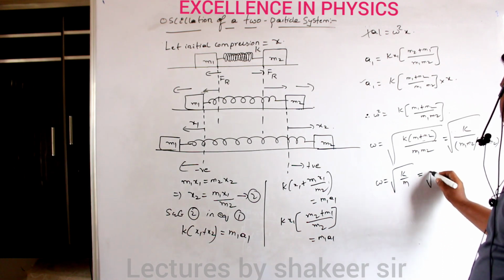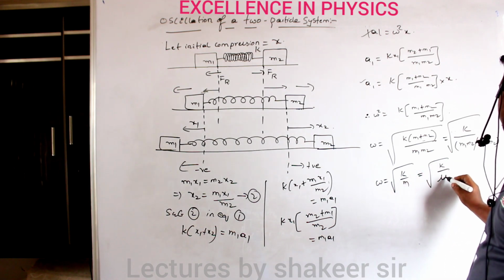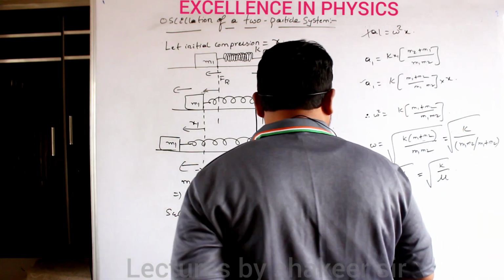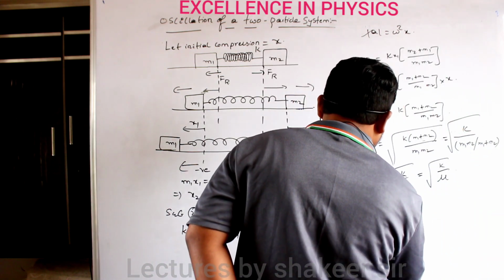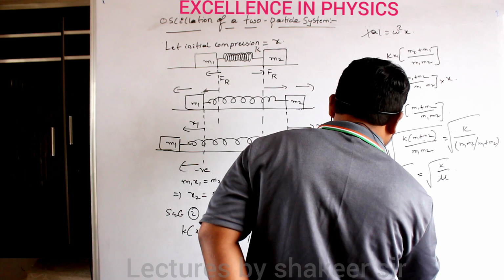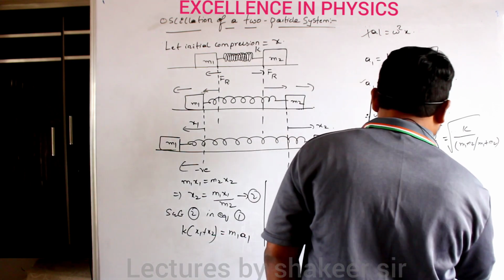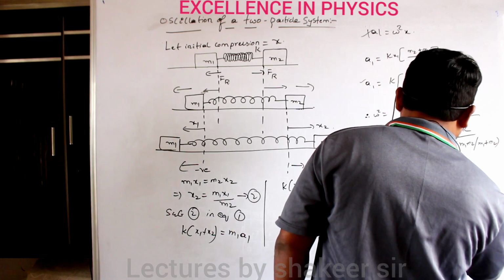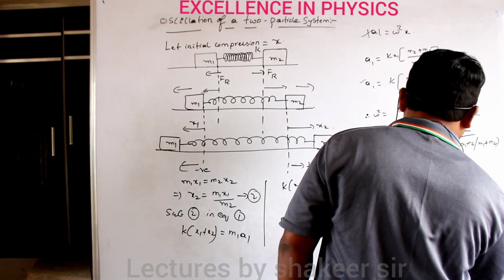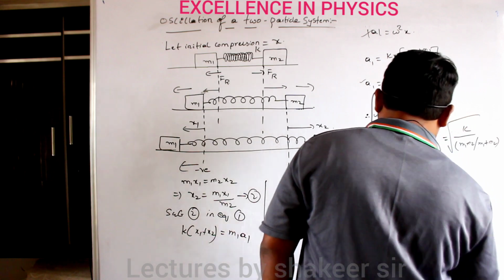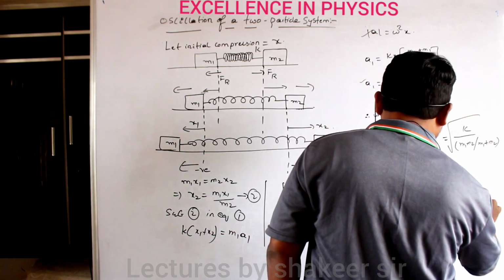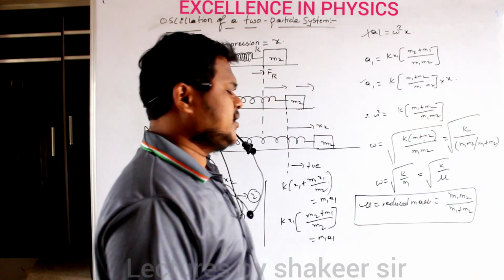And this m value I can call mu. So what is mu here? Mu is called the reduced mass, which can be written as m1 m2 divided by m1 plus m2. So this concept is called the concept of reduced mass.